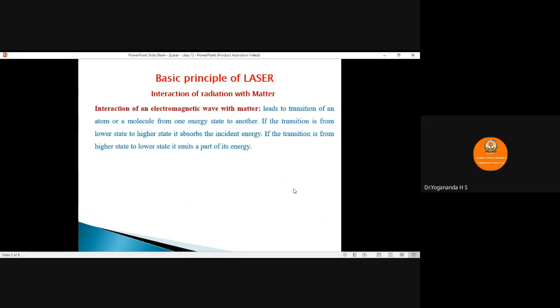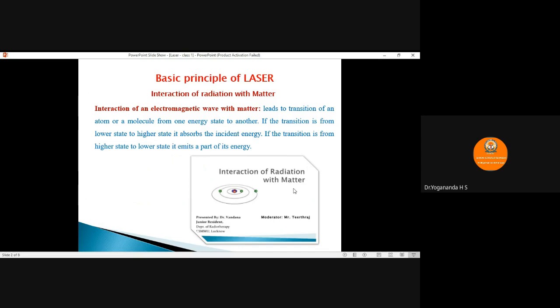In this video, I am going to discuss the basic principle of laser action. The basic principle of laser action is interaction of radiation with matter. The interaction of electromagnetic radiation with matter leads to a transition of an atom or a molecule from one energy state to another. If the transition is from a lower energy state to a higher energy state, it absorbs the incident energy. If the transition is from a higher energy state to a lower energy state, then it emits a part of its energy.